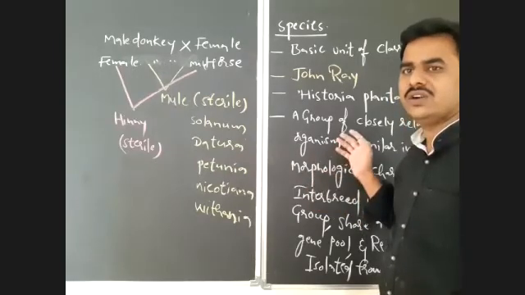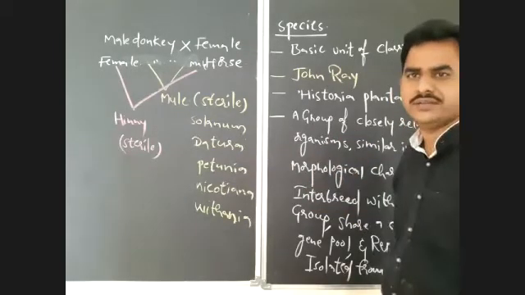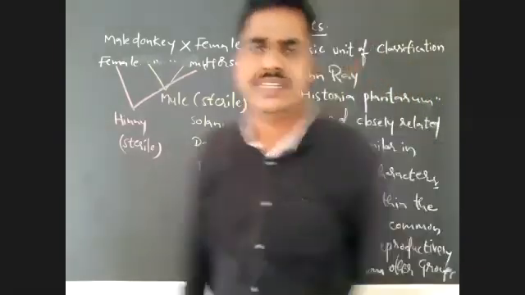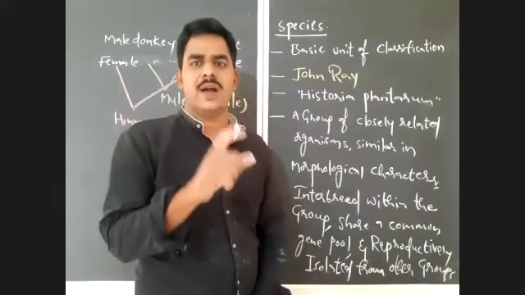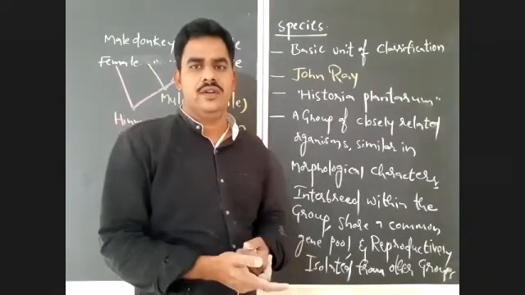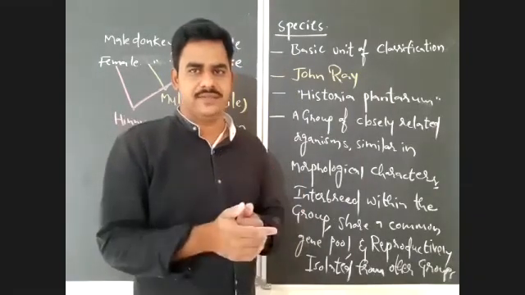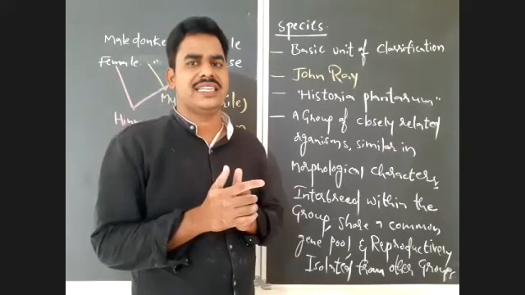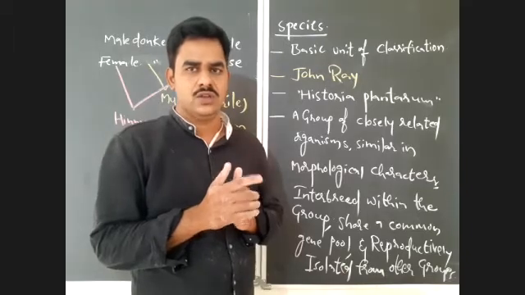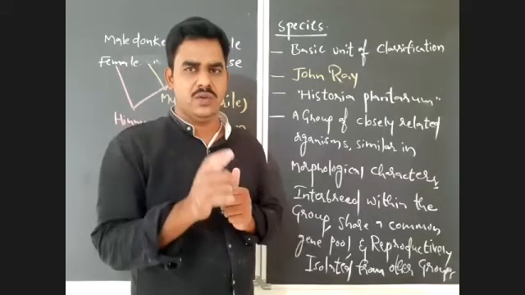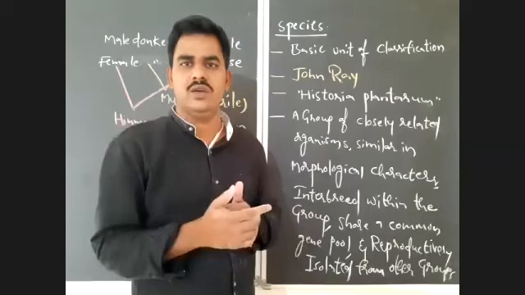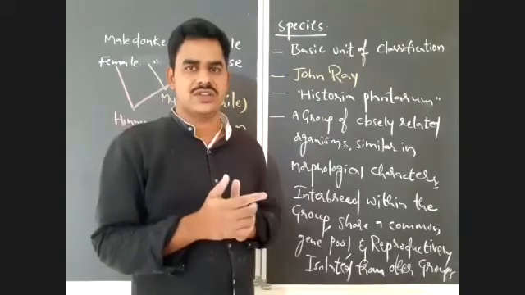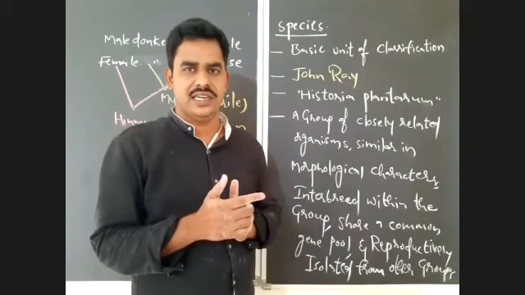It is also considered an ecological unit, because the organisms belonging to a species will always adapt to the same type of habitats. For example, human being is a terrestrial organism, so humans can live only on land. All the animals of a species will live in the same type of ecological conditions.